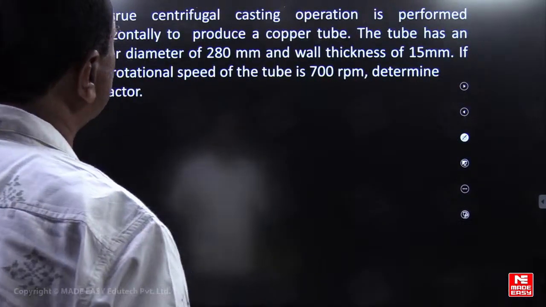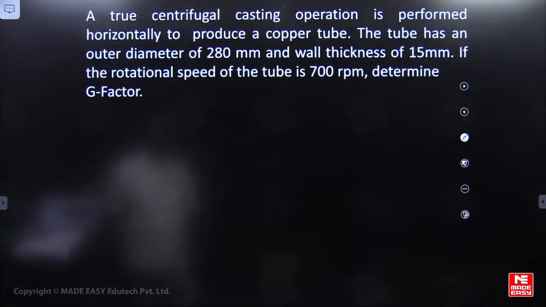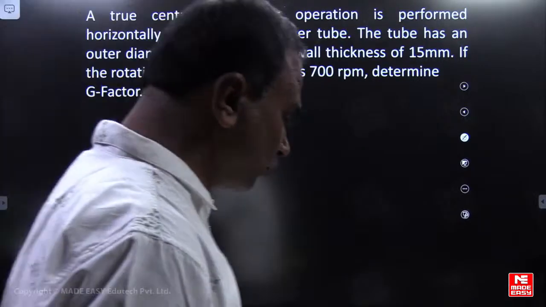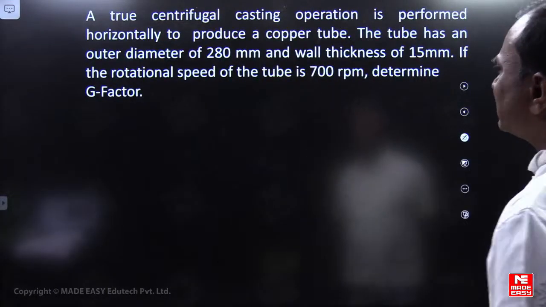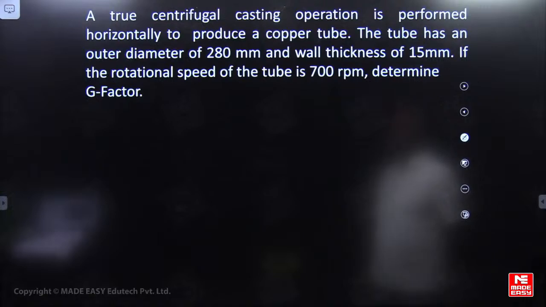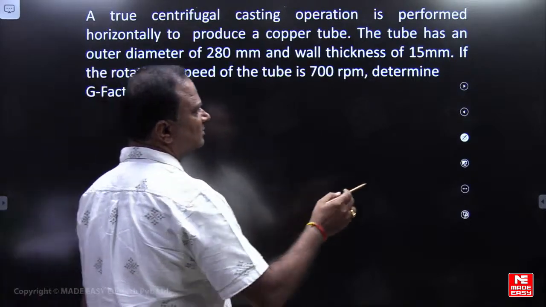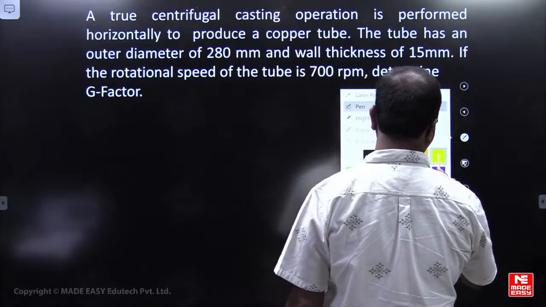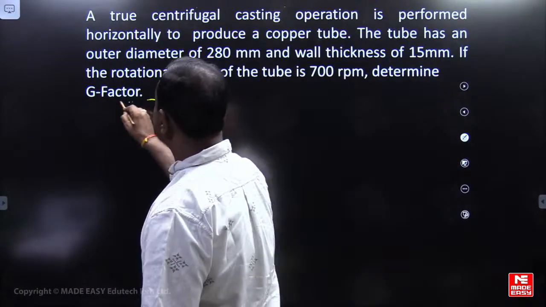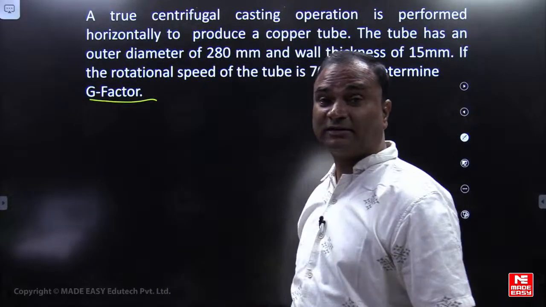A true centrifugal casting operation is performed horizontally to produce a copper tube. The tube has an outer diameter of 280 mm and wall thickness of 15 mm. If the rotational speed of the tube is 700 rpm, determine G factor. It's asking about what, friends? G factor.